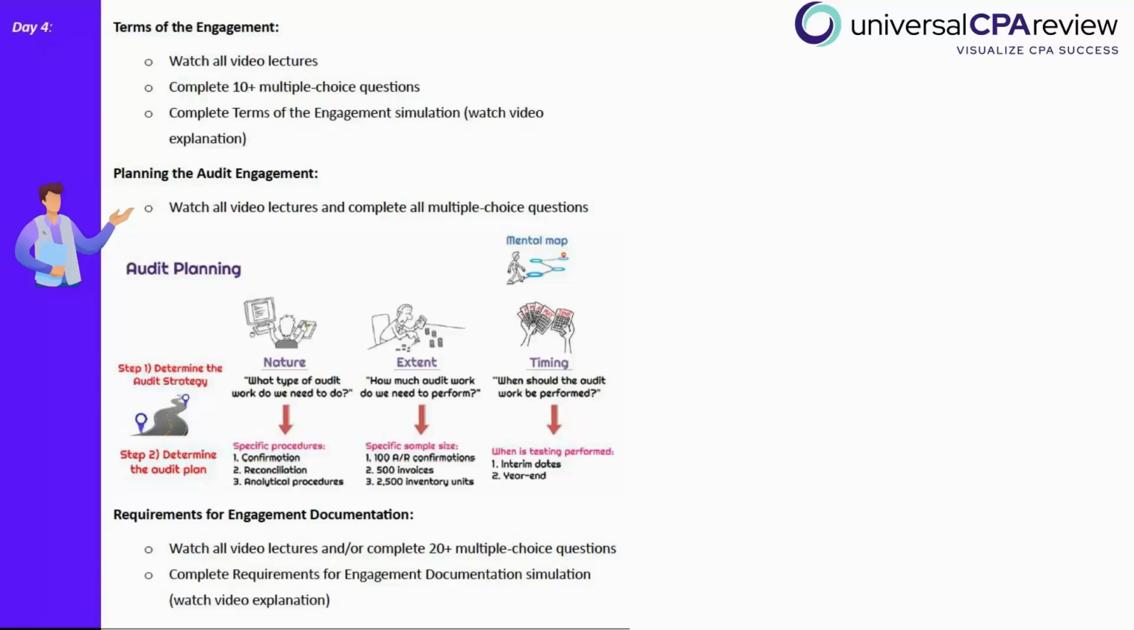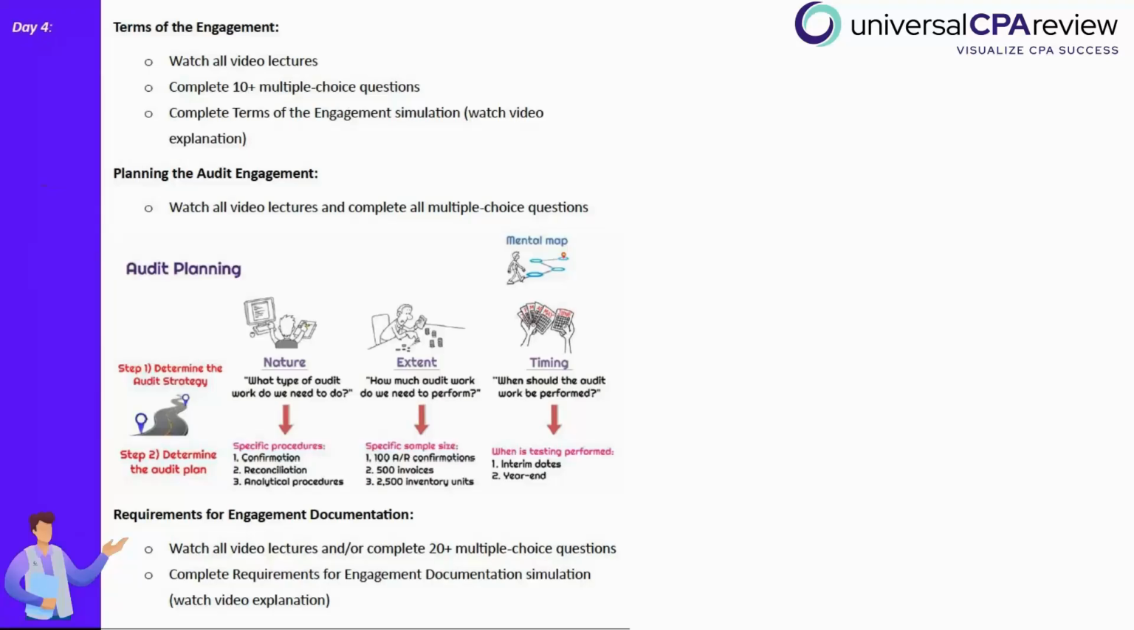So this is where we're going to introduce the nature, the extent, and the timing of the audit engagement. So going through those videos to refresh your memory on why the nature, extent, and timing is important and why those terms are important for the auditor throughout this process. And this time, I want you to think about the nature, extent, and timing and how they impact the initial planning. And then finally, we have requirements for audit documentation.